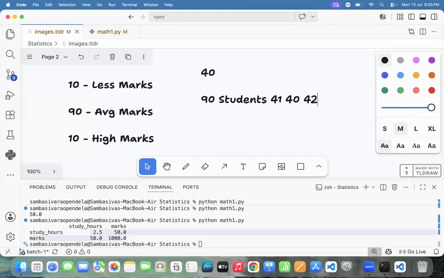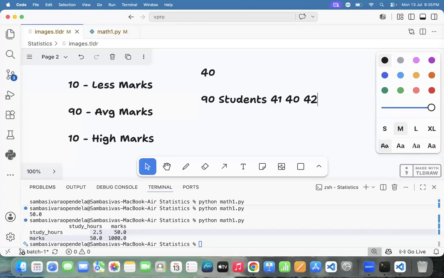And 10 or fewer students will score very high marks. This kind of distribution in machine learning we call normal distribution. Got it or not?